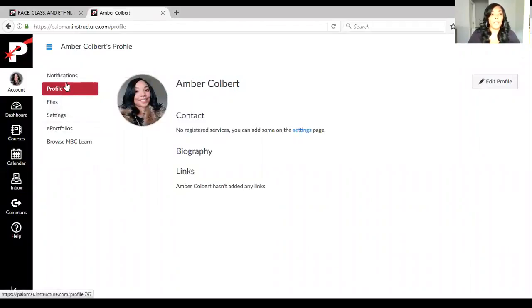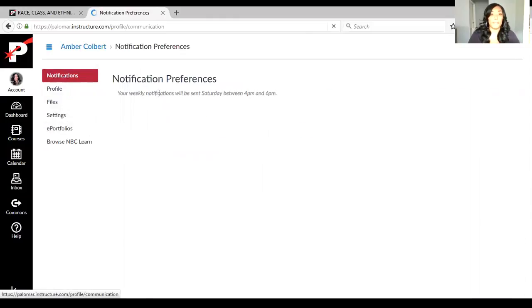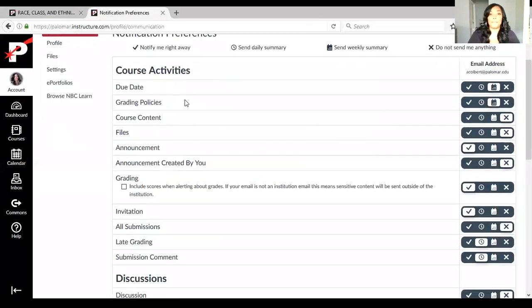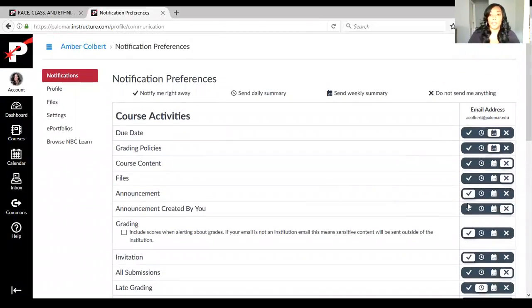The other thing I wanted to point out to you is notifications, and this is really huge. Make sure that you set up your course notifications. This check mark here is if you want to be notified right away. This one is a daily summary, so Canvas will send you an email at the end of the day about any files uploaded or announcements created that day. If you click on this calendar icon here, you'll get it at the end of the week. And then this one is do not send me anything.